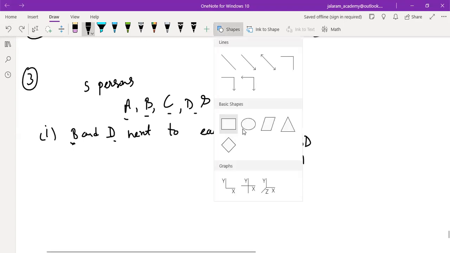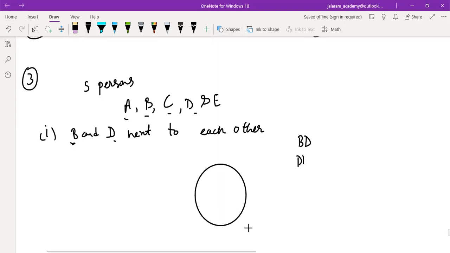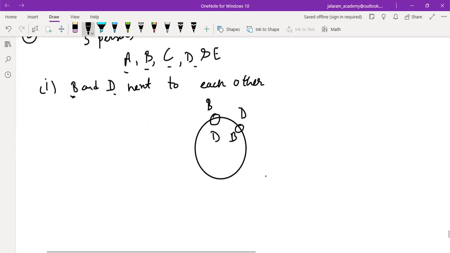First, if we discuss arranging in a circular permutation such that B and D sit next to each other, one place for B, one place for D. So either B and D are seated in this way or in this way. So there will be 2 arrangements of it. And if we write it theoretically, the result will also be 2.